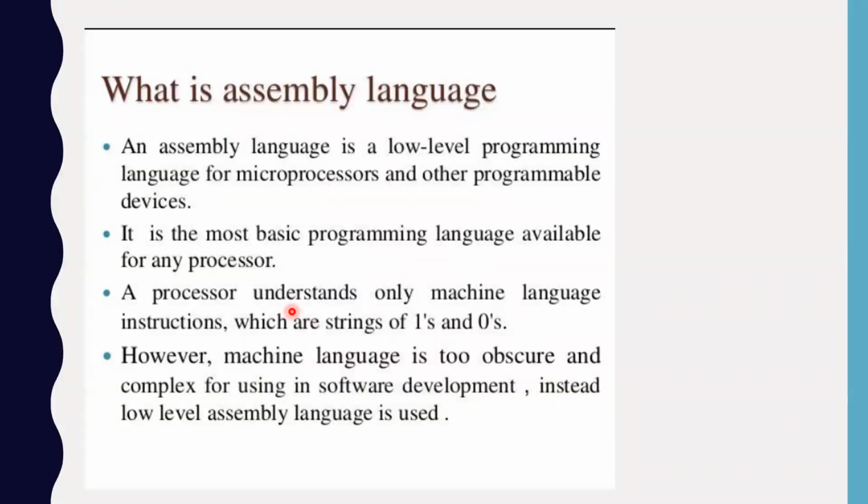What do you understand by assembly language? Assembly language is a low level language, or we can say it is a middle level language, which is basically used for microprocessors and other programmable devices. It only understands machine language, and machine language is too obscure and complex for us to use in software development. That is why instead of using machine language, we went for low level language, or we can say middle level language. This assembly language is both a kind of low level language as well as a middle level language.